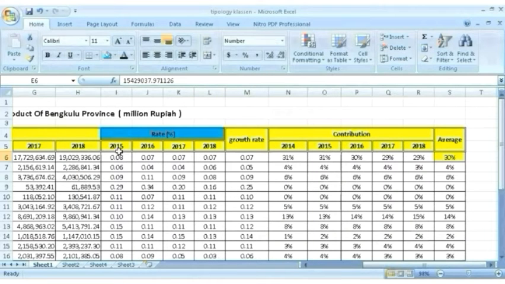You can define the growth rate as an episode percentage of Bengkulu province: 0.08. To find the rate in percent, you can apply the formula.